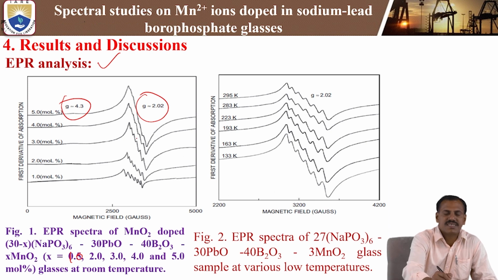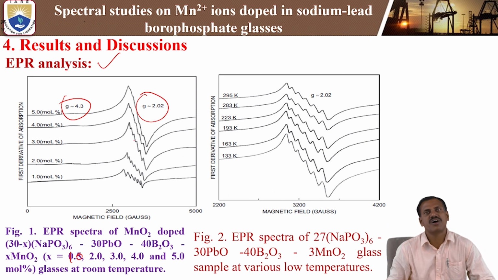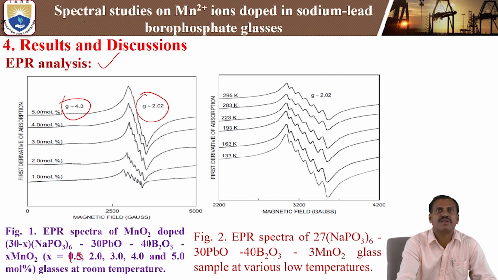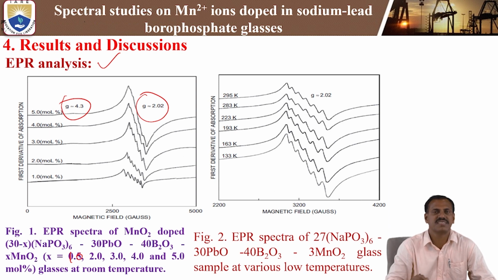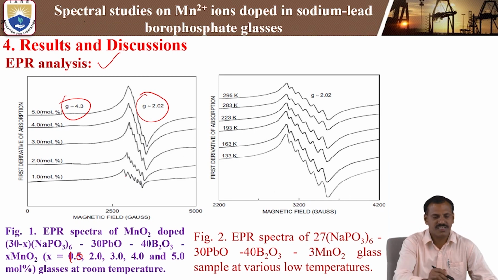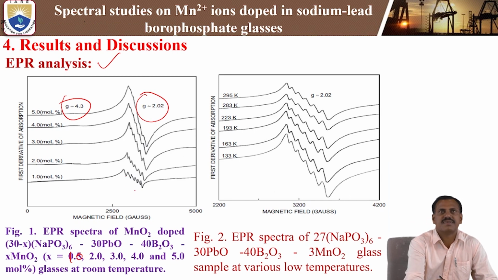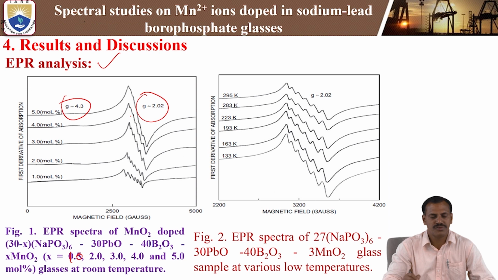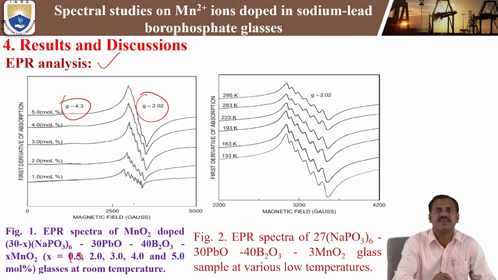Here we observe the 6 lines of hyperfine structure, which mainly belong to the Mn2+ ions present in the glass composition. That is why we are getting the 6-line hyperfine structure. With different concentrations, the hyperfine line intensity slightly increases at g equal 2.02. This is the room temperature EPR signal.